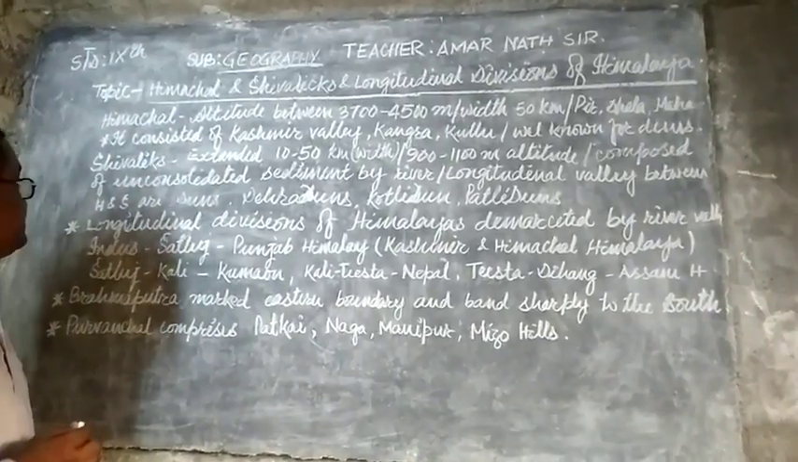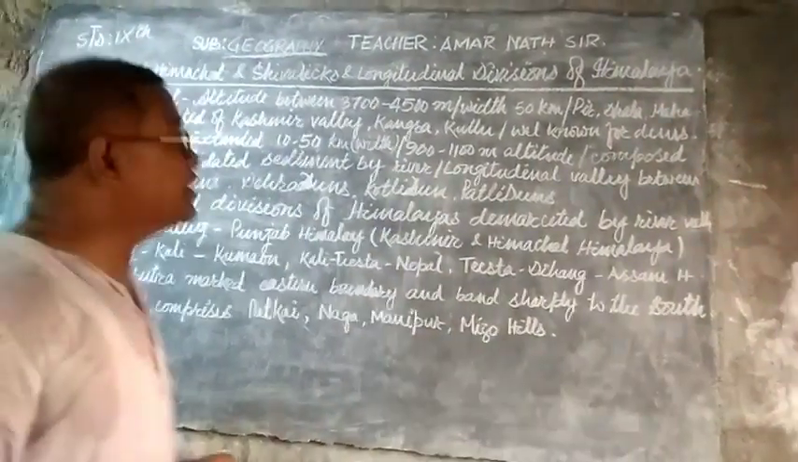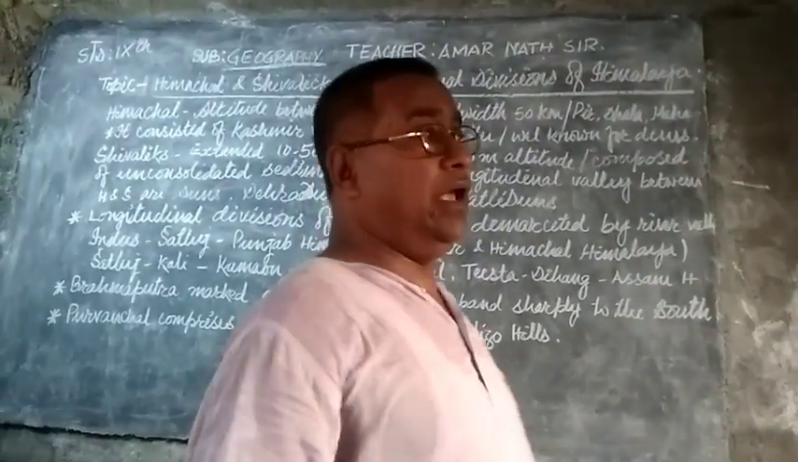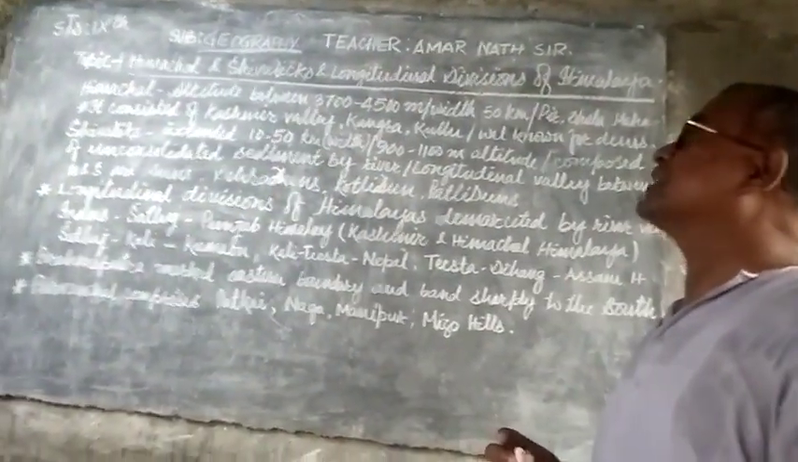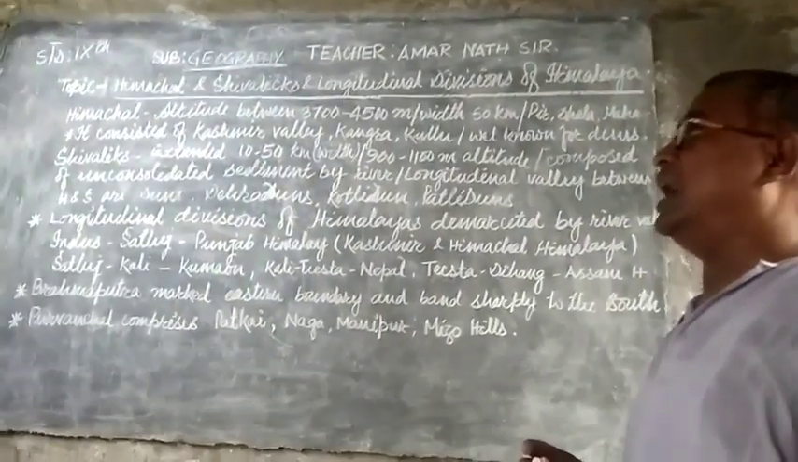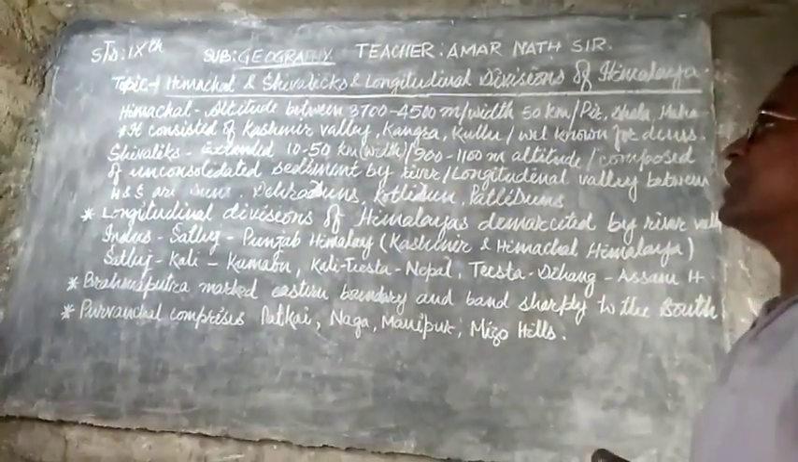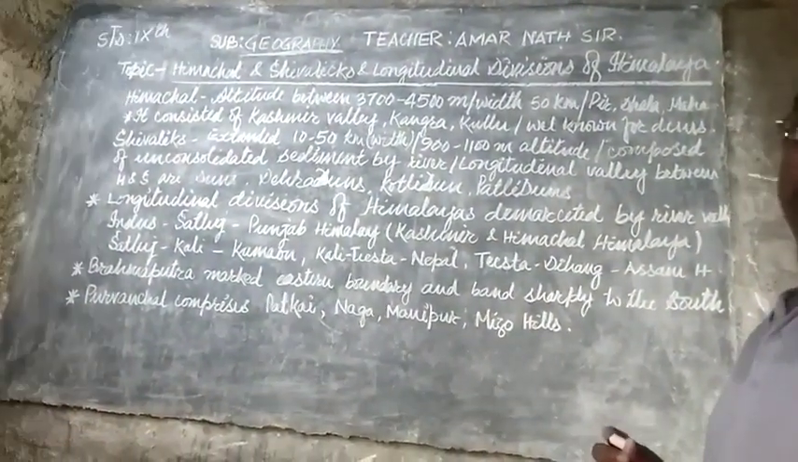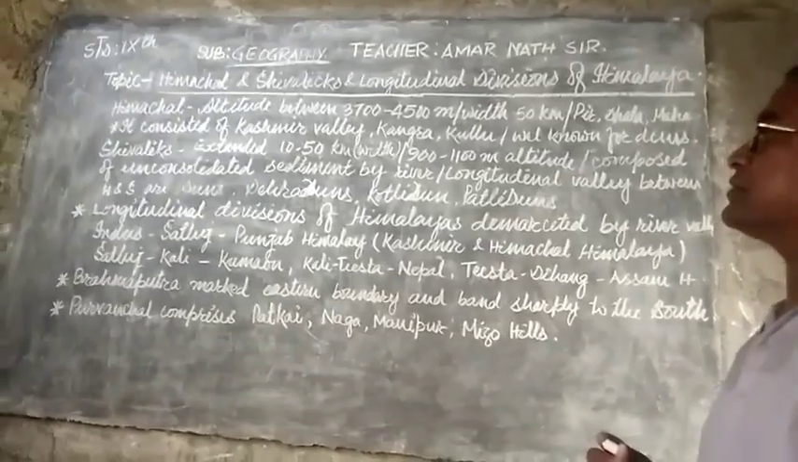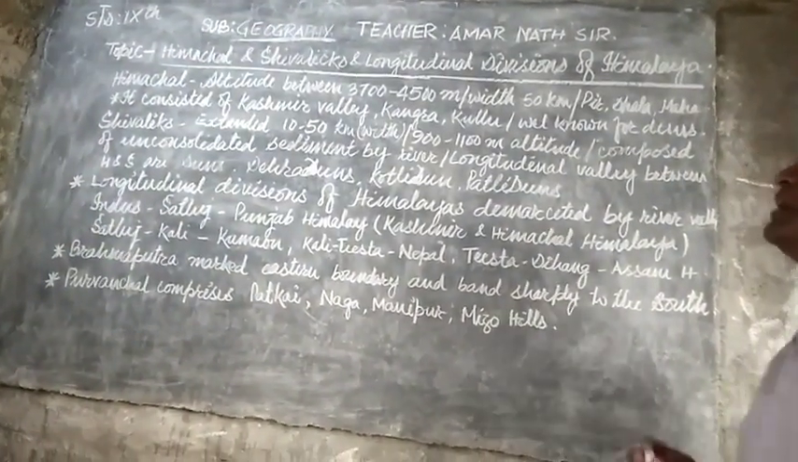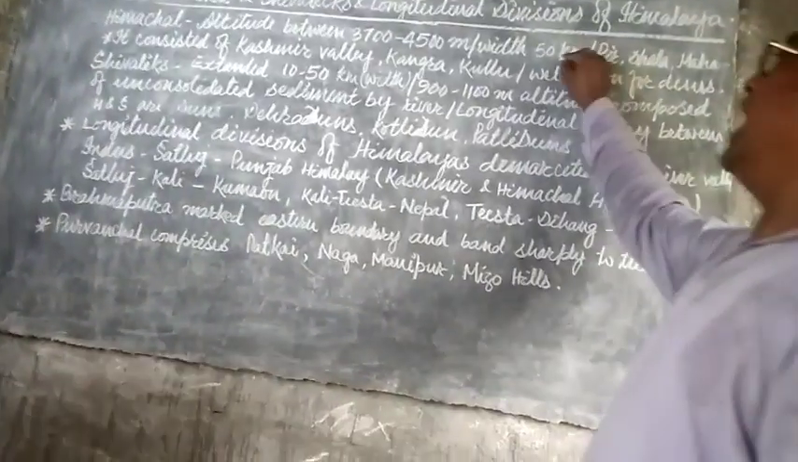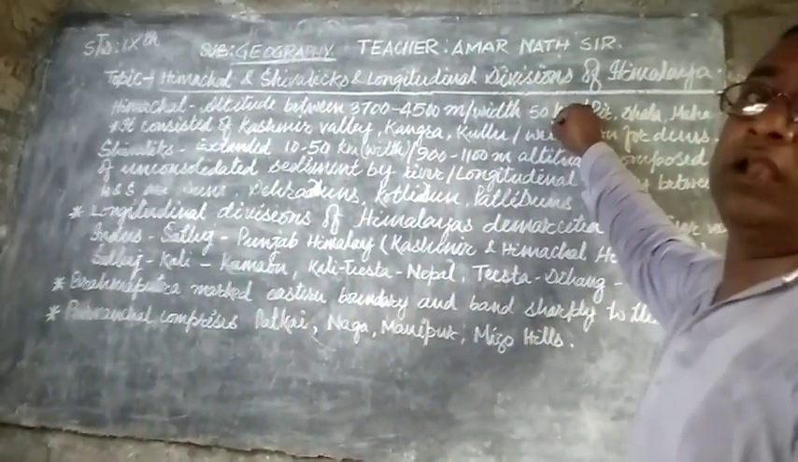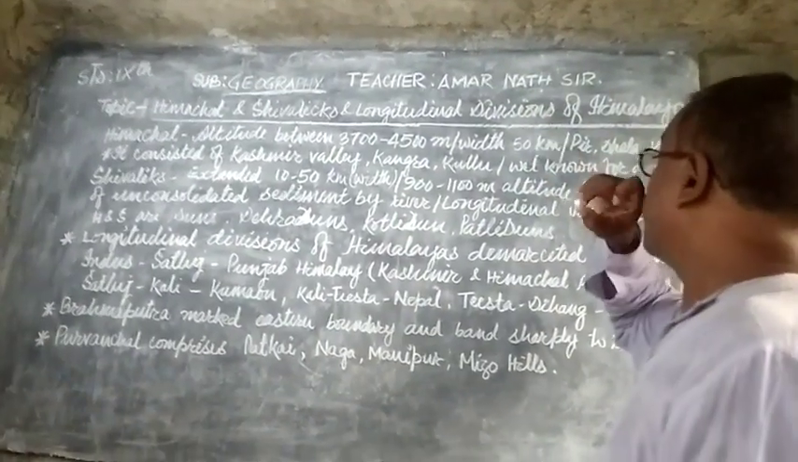The altitude of this Himachal is 3,700 meters to 4,500 meters above sea level. It is the altitudinal extent of Himachal, and the width, meaning the breadth, of Himachal is approximately 50 kilometers in all parts of the country.